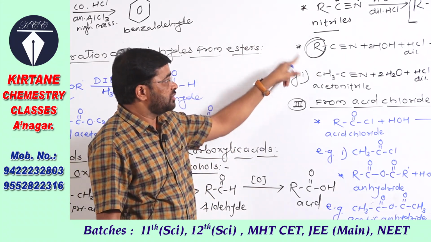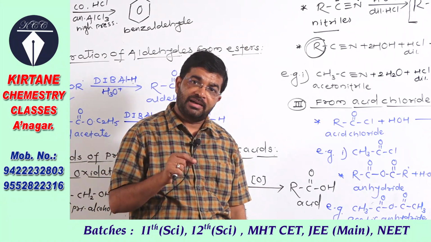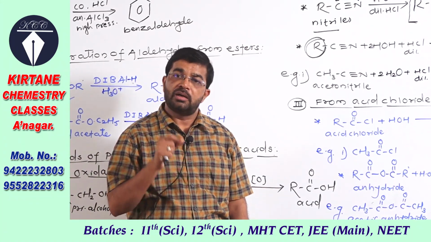So carboxylic acids are obtained by hydrolysis of cyanide or nitrile.